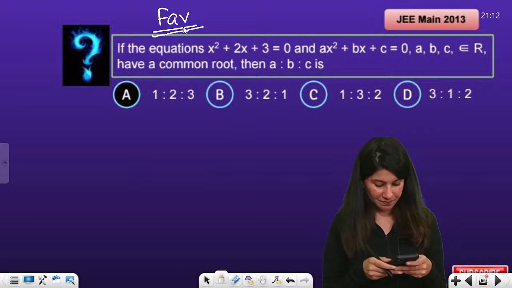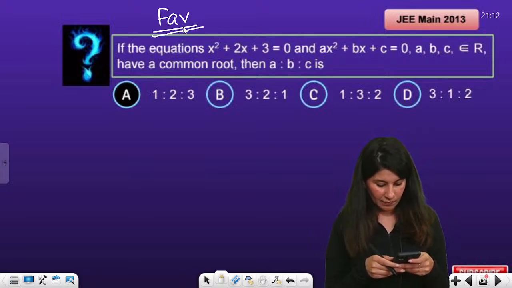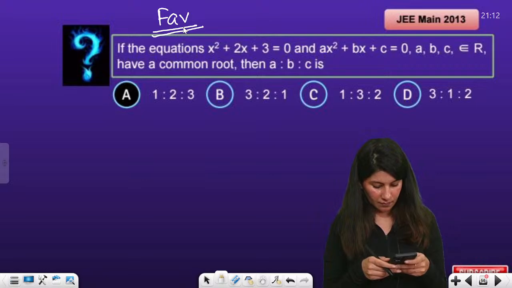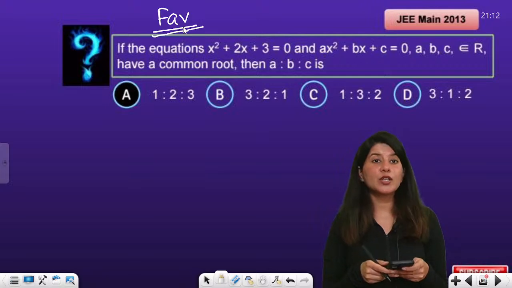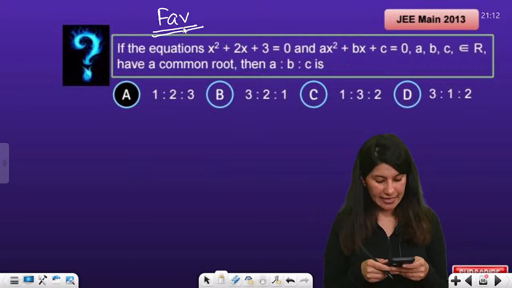Yes, ping pong. Yes, we are going to have classes for 12th board. Yes.